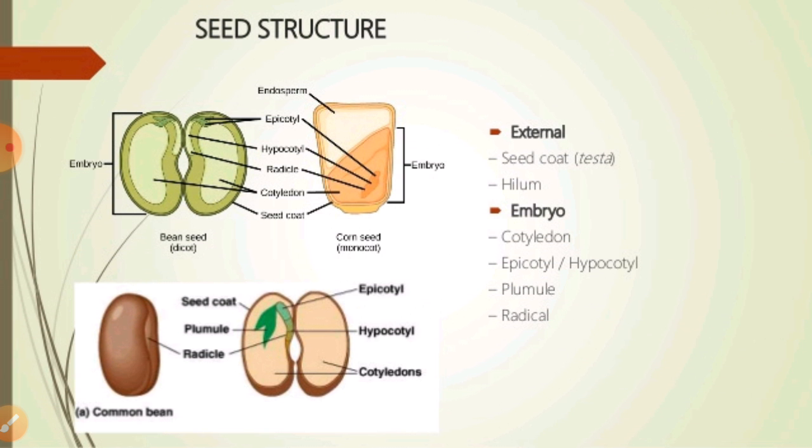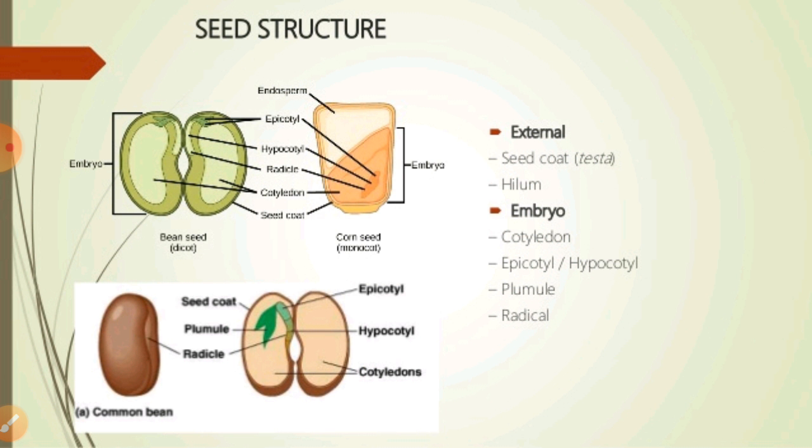Especially as you can see in this diagram over here, in which you can understand about the dicot and the monocot seed structure. If we talk especially about dicot seeds, generally you are all familiar with the gram seed as a dicot seed, and it is always formed in a pod or legume.